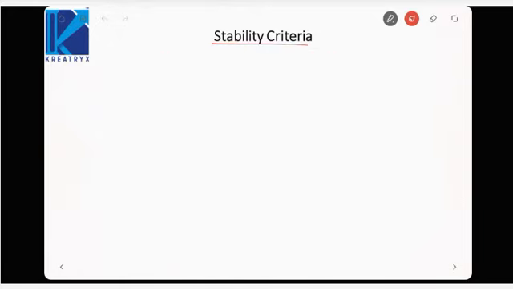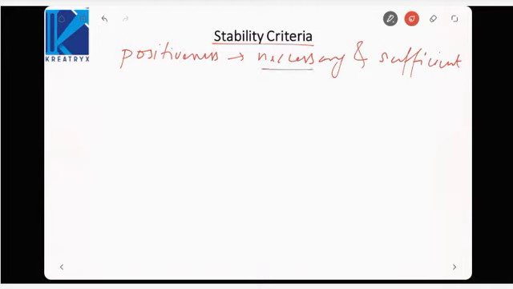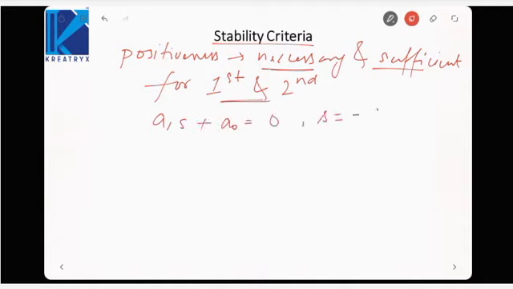Now this condition, positiveness, is necessary and sufficient. Earlier I was telling that it is not sufficient, it is only necessary, but it is necessary and sufficient for first and second order systems. Because a first order system would have a characteristic equation like a1s plus a naught. So the pole will be minus a naught by a1, which is in the LHP, provided a naught and a1 are greater than 0. So if coefficients are positive, the system is stable.